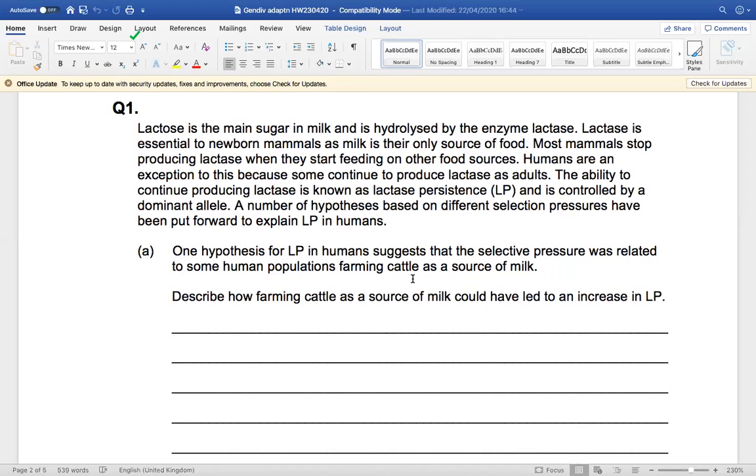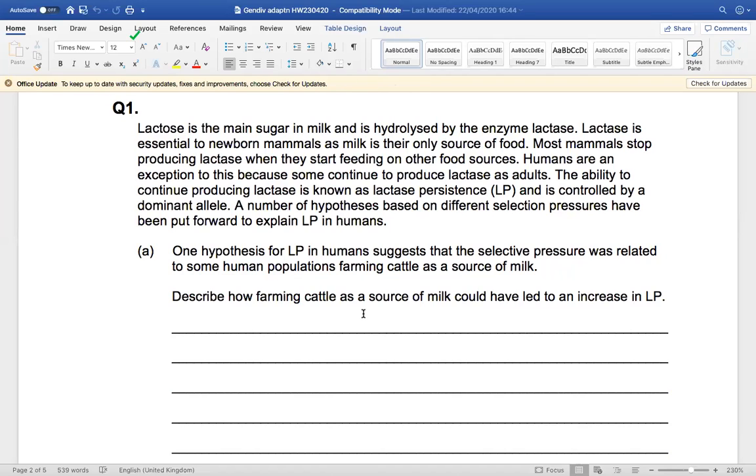A number of hypotheses based on different selection pressures have been put forward to explain LP, which is lactase persistence, in humans. One hypothesis for LP in humans suggests that the selective pressure was related to some human populations farming cattle as a source of milk. So the question is, describe how farming cattle as a source of milk could have led to an increase in lactase persistence.